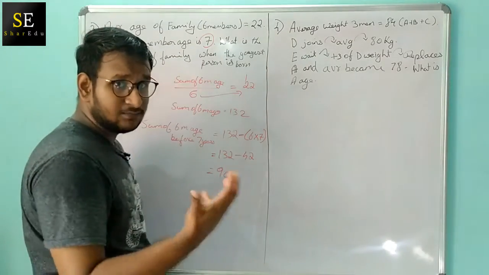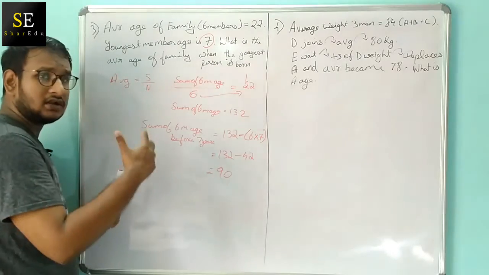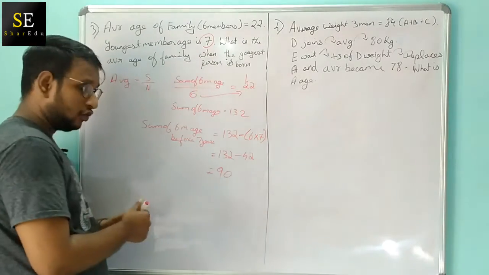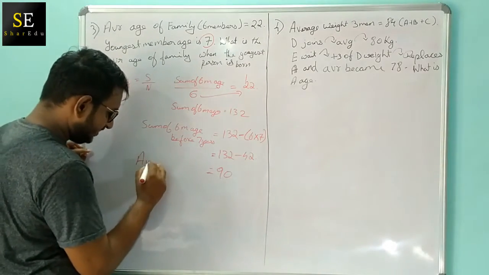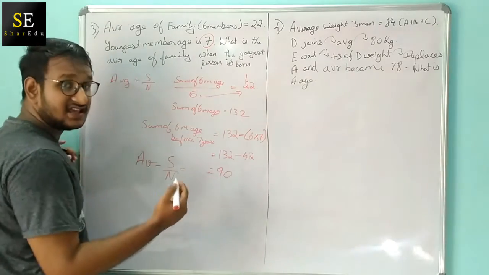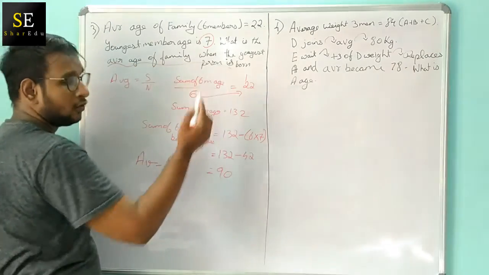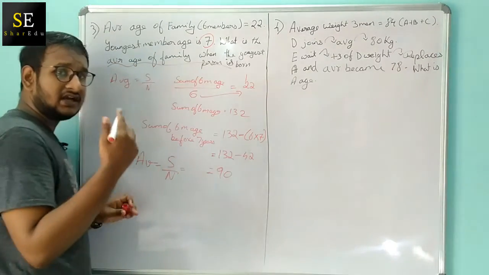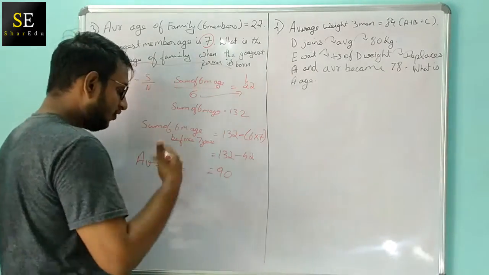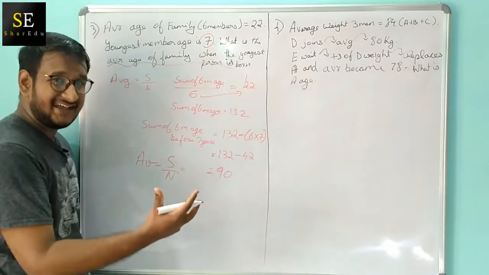Okay, this is 7 years ago, and now we are going to find the average age of the family when the youngest person is born. So 7 years ago the youngest person was born. Now we are going to find the average of this. Finding the average is nothing but sum by number, right? So in this case, before 7 years the youngest person was just born, so he didn't exist at all. So before that the number of members in the family would be 5, right?